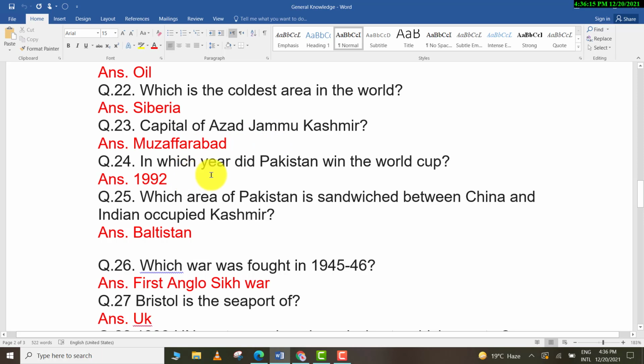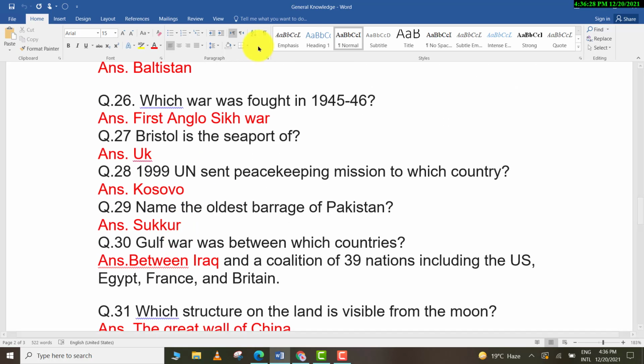Muzaffarabad. In which year did Pakistan win the World Cup? 1992. Which area of Pakistan is sandwiched between China and Indian occupied Kashmir? Baltistan. Which war was fought in 1945 to 46? First Anglo-Sikh War. Bristol is the seaport of the UK.